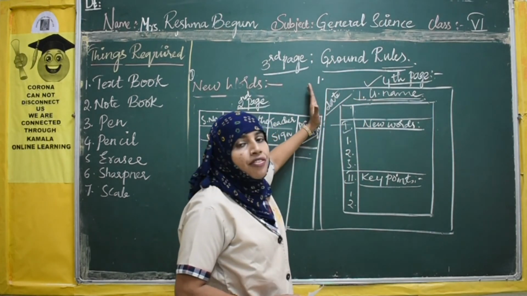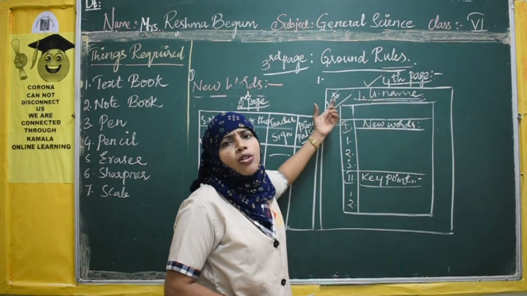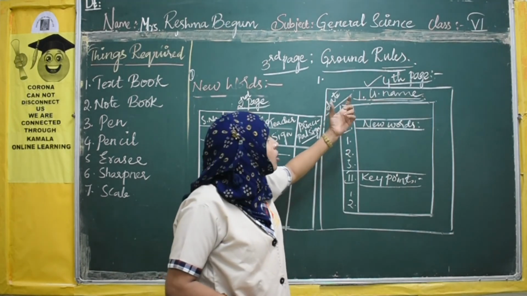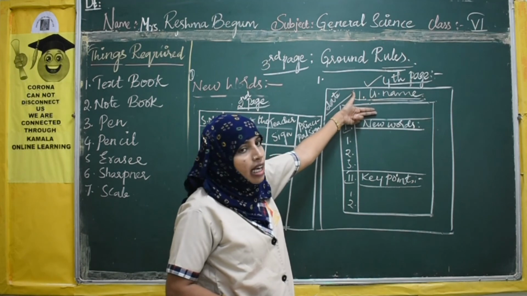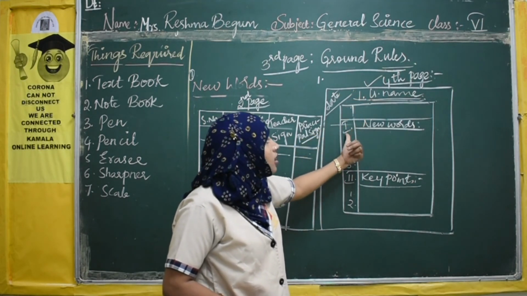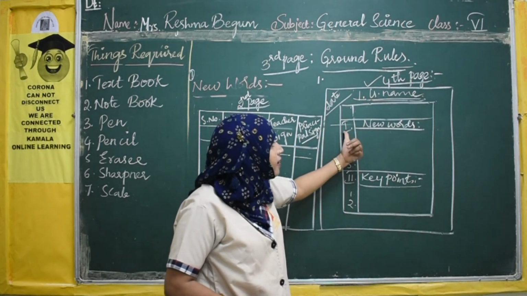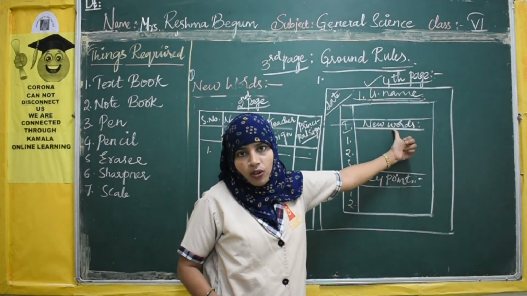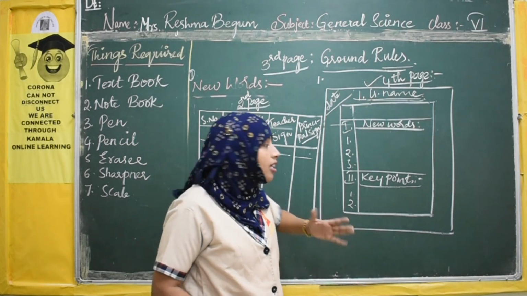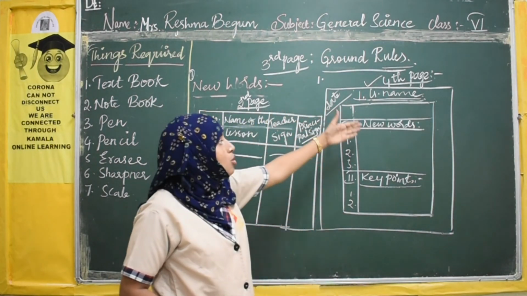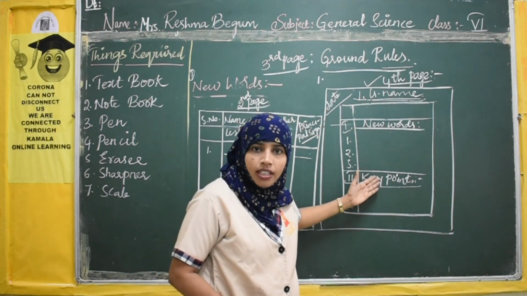Then on the left side of your page, you already know this, you will write the date. Next leave one finger space gap, and from below you put the first bit and keep the heading as new words. Every day I will be writing the new words on the board, so those new words you are going to take down here, okay.